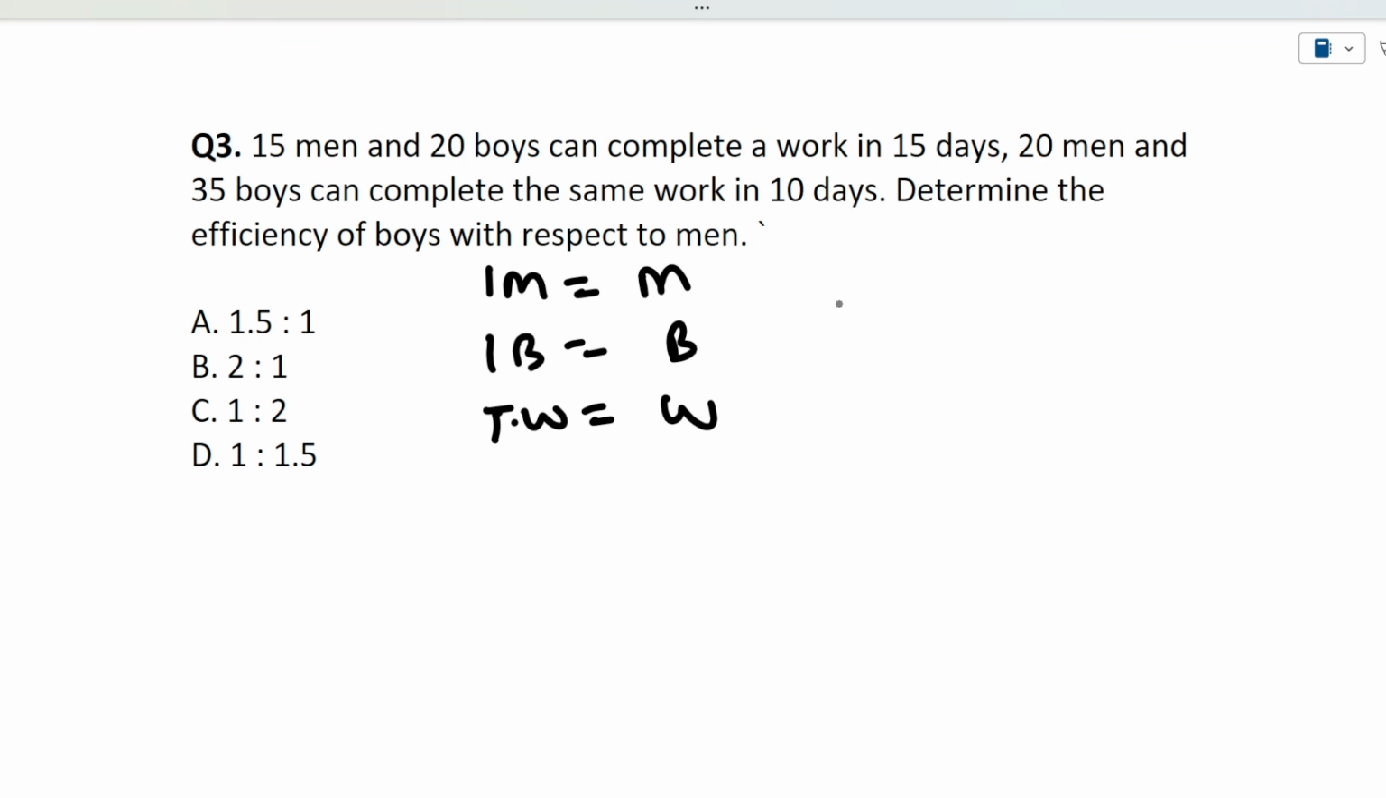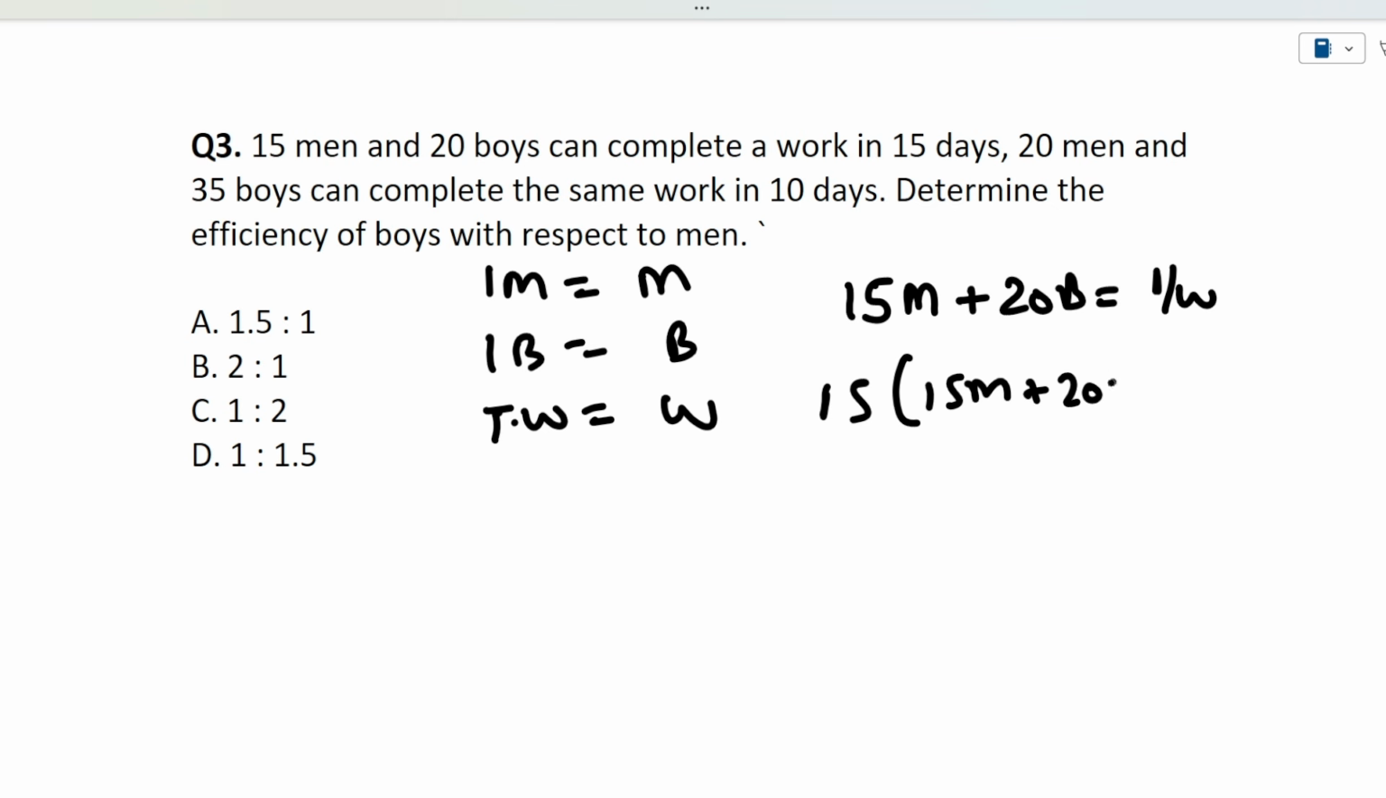It's simple. So now see, in a single day, how much work can these 15 men and 20 boys do? So in a single day they can do 15M plus 20B, which equals W divided by 15, because the total work is W. Okay, now in 15 days, how much will they do? So in 15 days they will do 15M plus 20B equivalent to the full W, right?